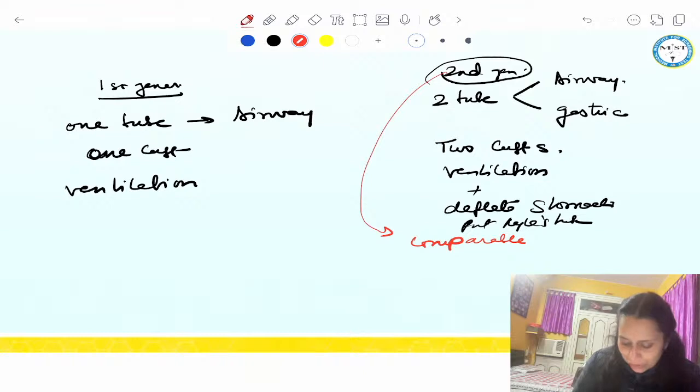Right? So comparable to ET tube in preventing aspiration.